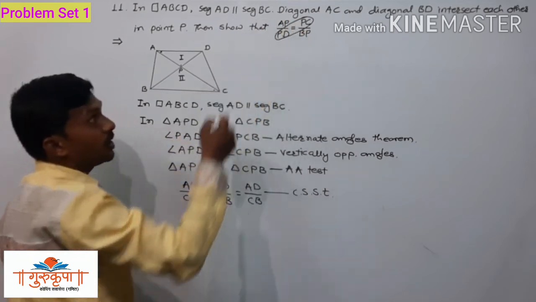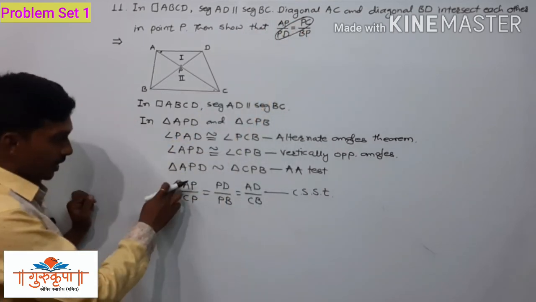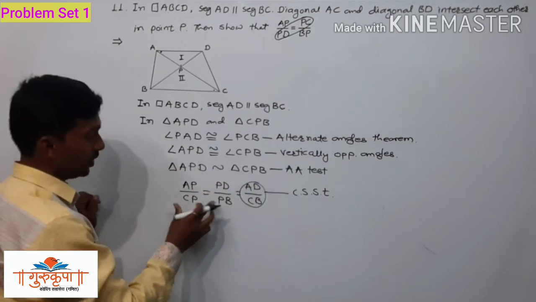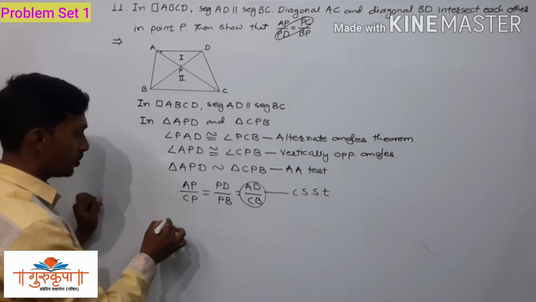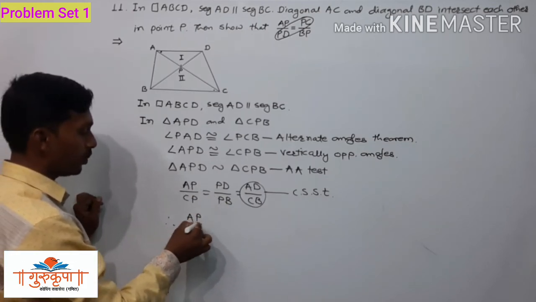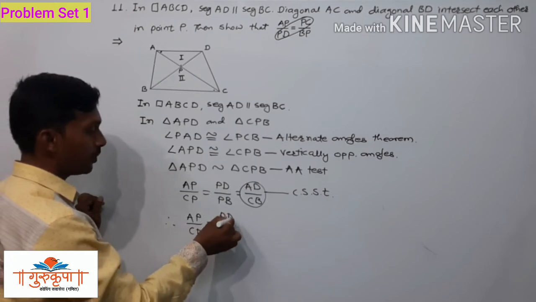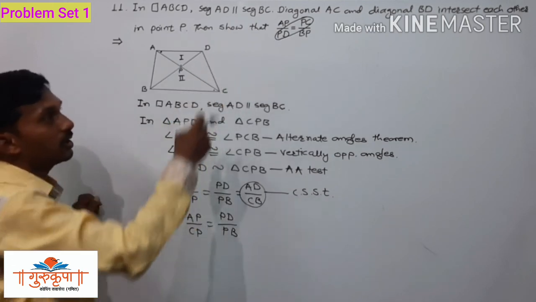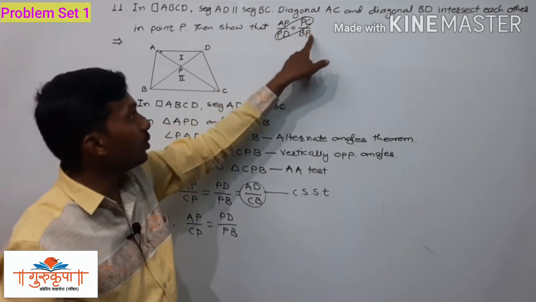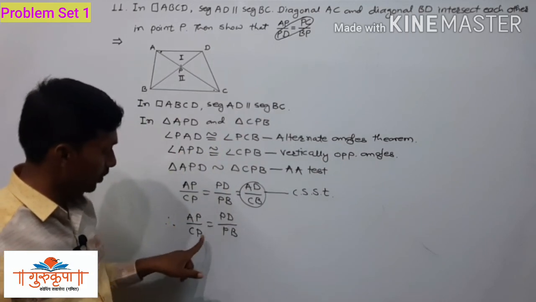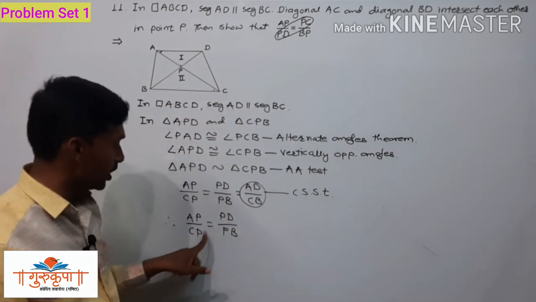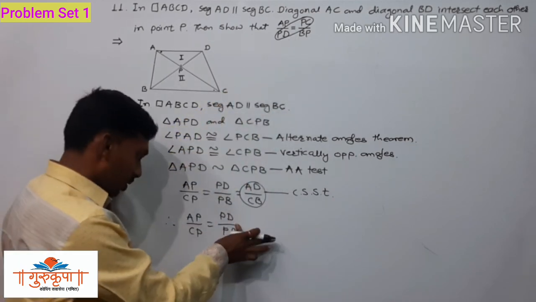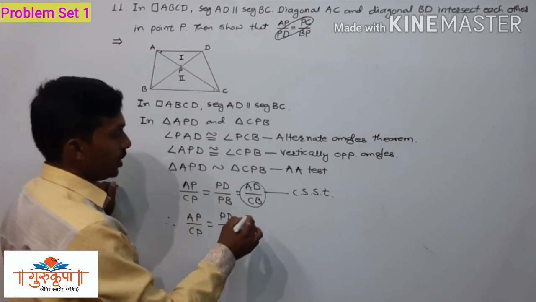The ones including all these four segments: AP, CP, PD and PB. The ratio with AB and CB is not a necessary ratio. We need only these two ratios. So here we write these two ratios once again. That is AP upon CP is equal to PD upon PB. And now we have to use the property of alternate. If we put PD in place of PC and we put PC in place of PD, we will get what we need. So on these two equal ratios we have to use the property of alternate.